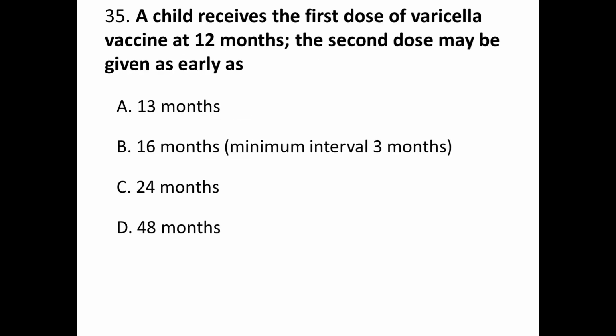Question number 35. A child received the first dose of varicella vaccine at 12 months of age. The second dose may be given as early as A. 13 months, B. 16 months, minimum interval 3 months, C. 24 months, and D. 48 months. Correct answer is B.